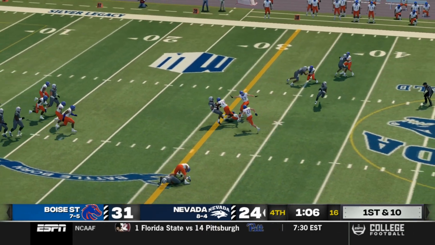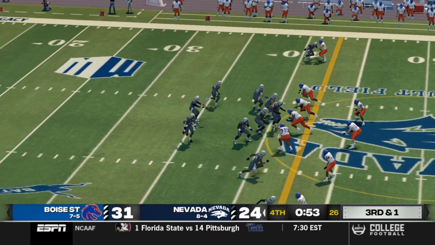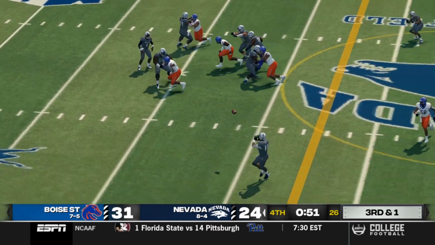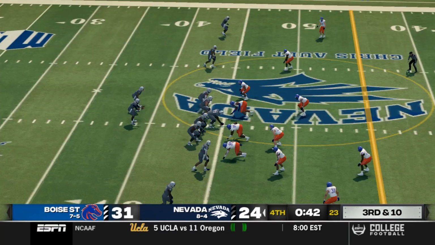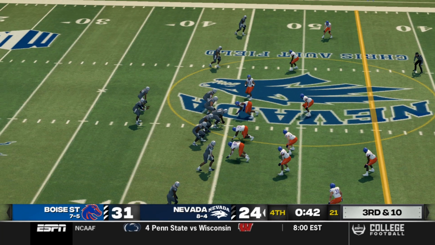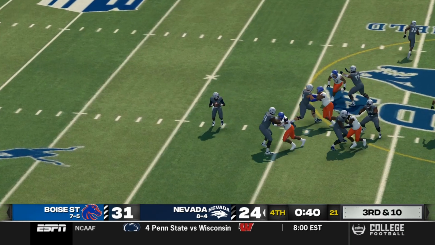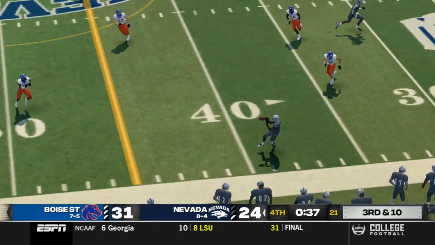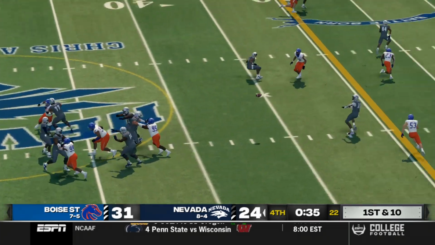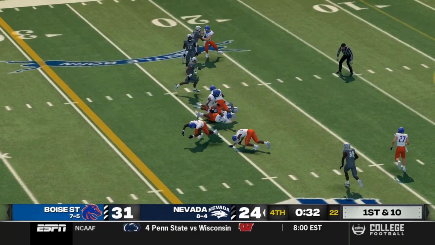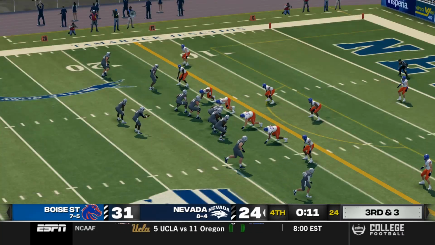Now Kirkland, does he have that clutch gene? He gets a first down there. Then on 3rd and 1, he finds the right receiver, Shannon Jones, who's the tight end, who will be coming out in the draft for a first down. And then here we go. Big throw downfield. It's Byron Mayberry. And then Kirkland up the middle, again hitting his man Shannon Jones for 16 yards.